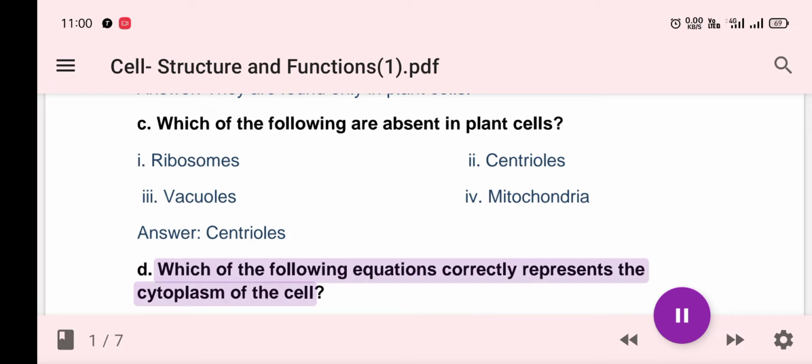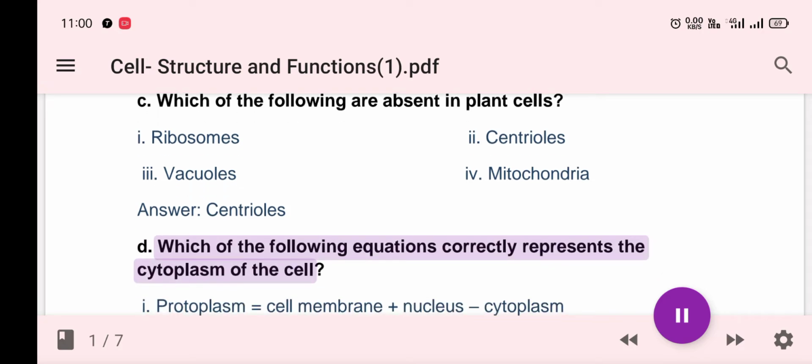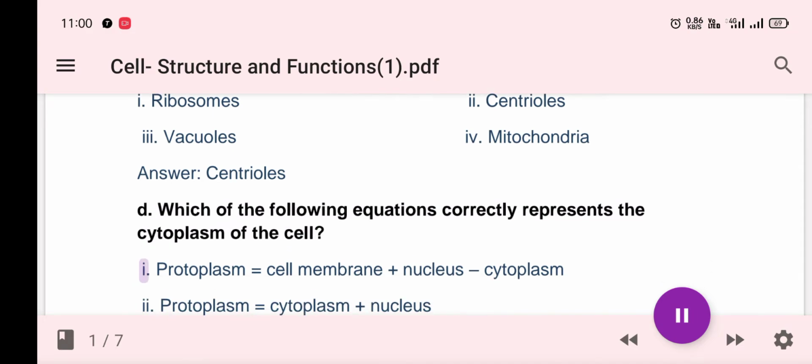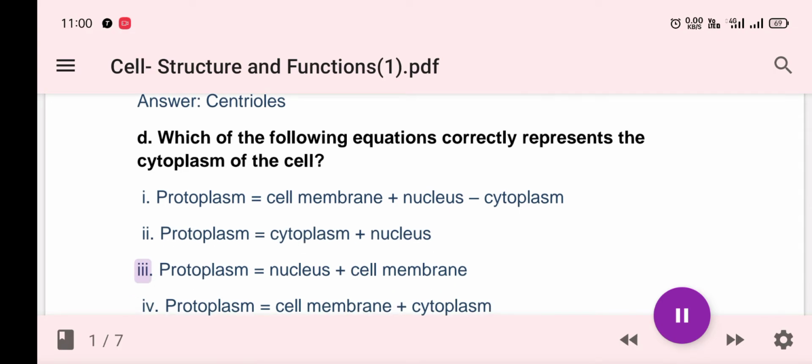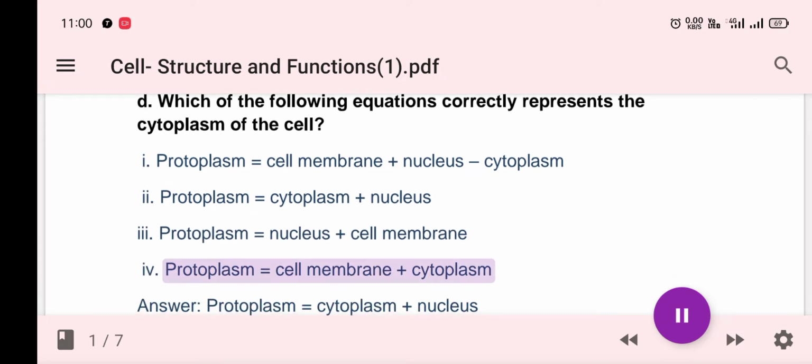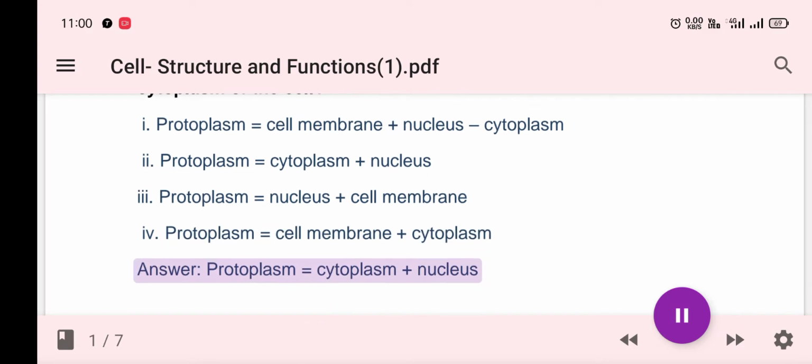D. Which of the following equations correctly represents the protoplasm of the cell? I. Protoplasm equals cell membrane plus nucleus plus cytoplasm. II. Protoplasm equals cytoplasm plus nucleus. III. Protoplasm equals nucleus plus cell membrane. IV. Protoplasm equals cell membrane plus cytoplasm. Answer: protoplasm equals cytoplasm plus nucleus.